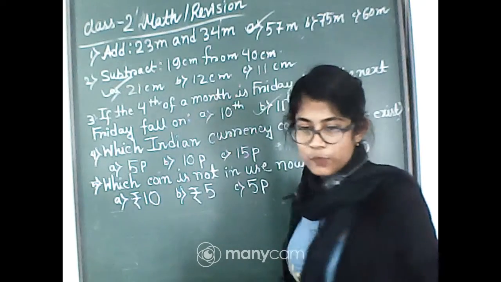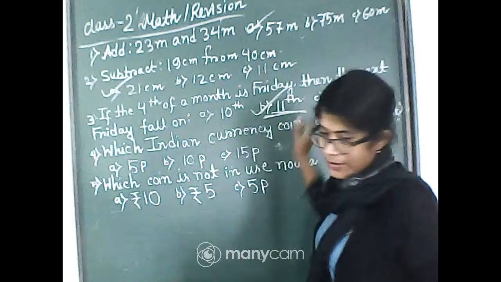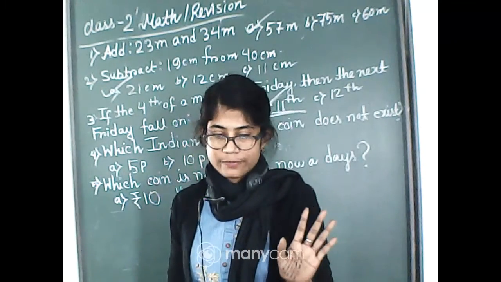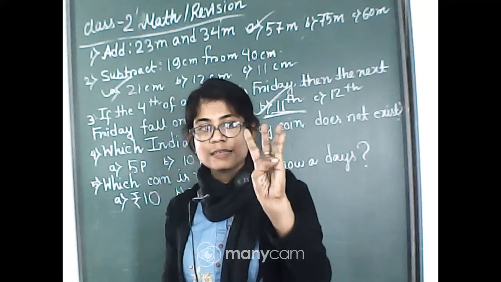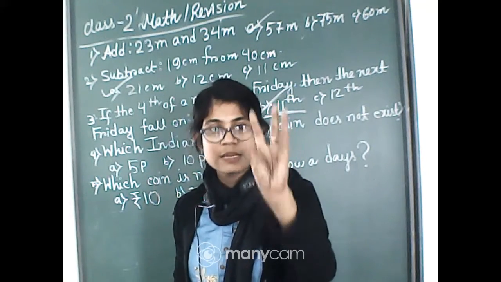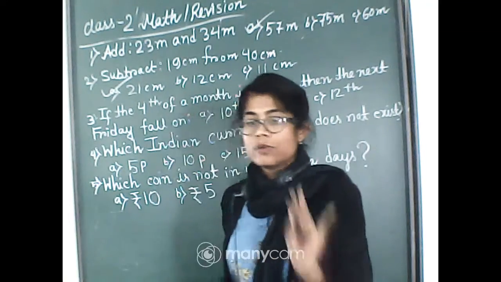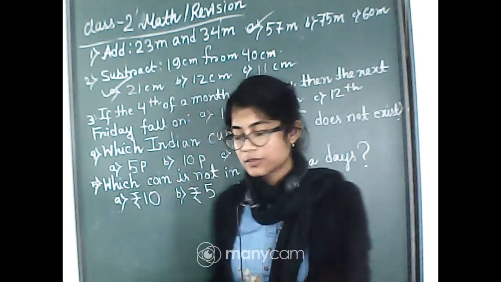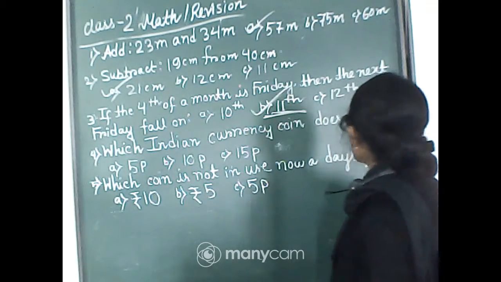Now can you tell me why it's 11? Because see, 4th is Friday. Now see, after Friday it's Saturday, Sunday, Monday, Tuesday, Wednesday, Thursday, Friday, means 7 days. Now after 4th is 5th, 6th, 7th, 8th, 9th, 10th, 11th. So it is 11th.